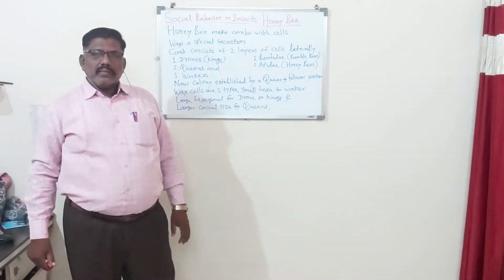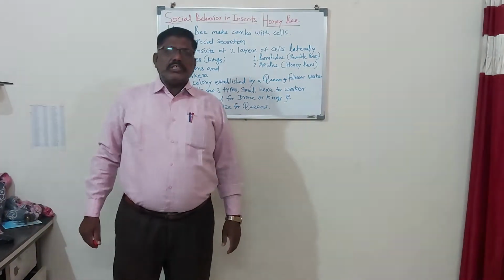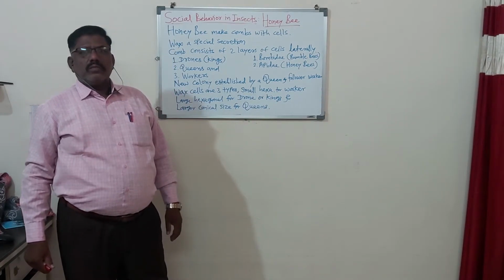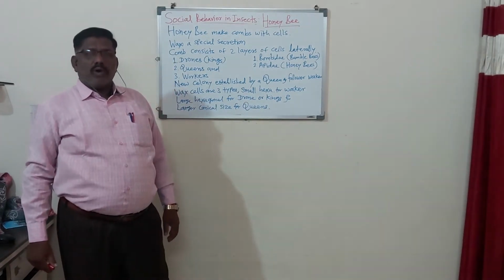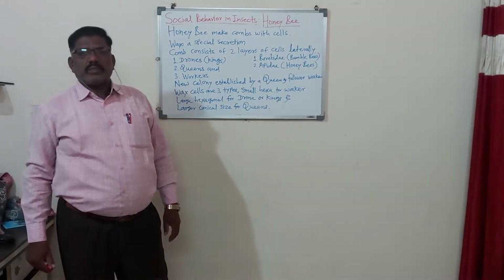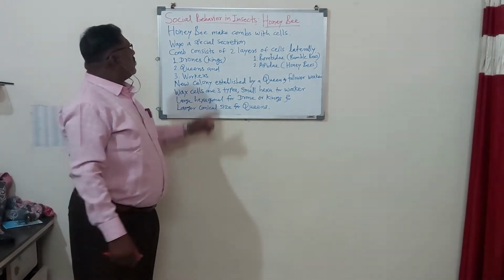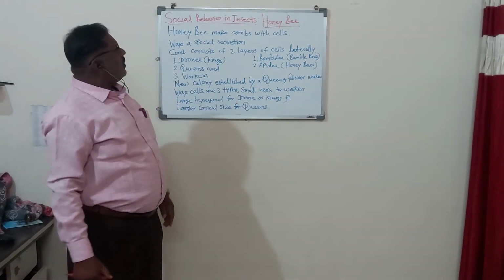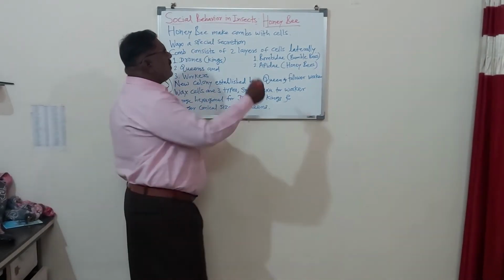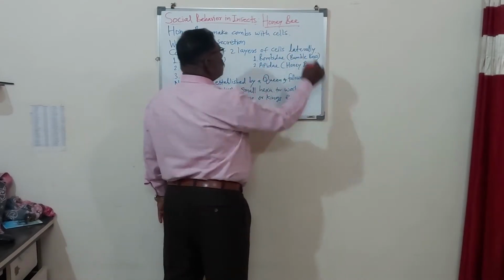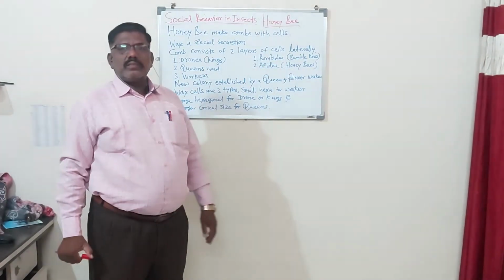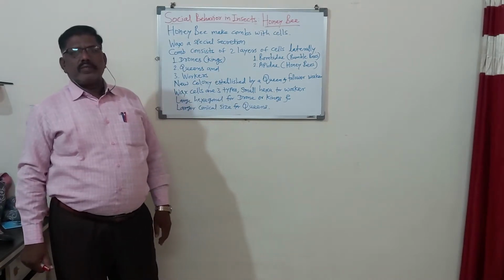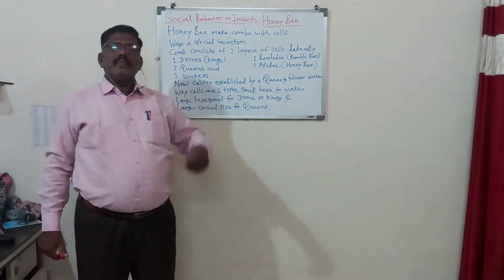So remember, in some of the insects and in some of the animals, even though they are non-chordate or chordate animals, they are following social behaviors. Here the example given in our syllabus is the honeybee.